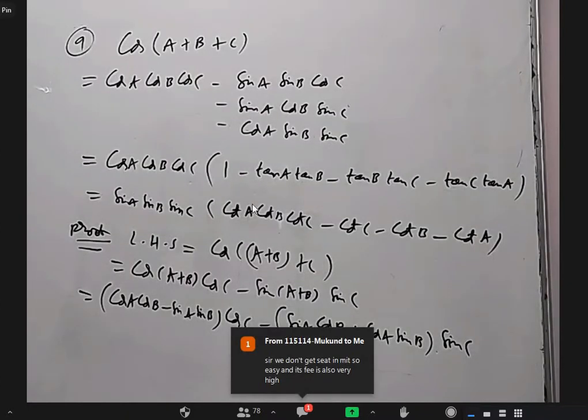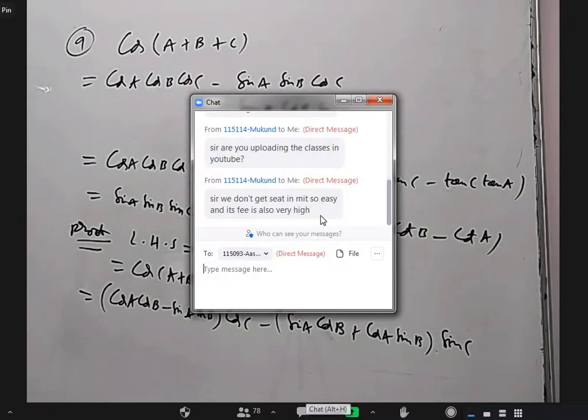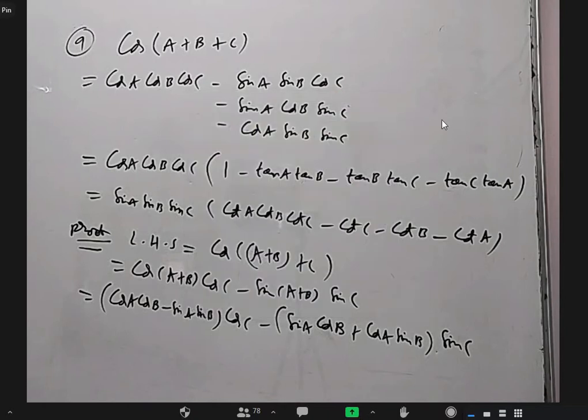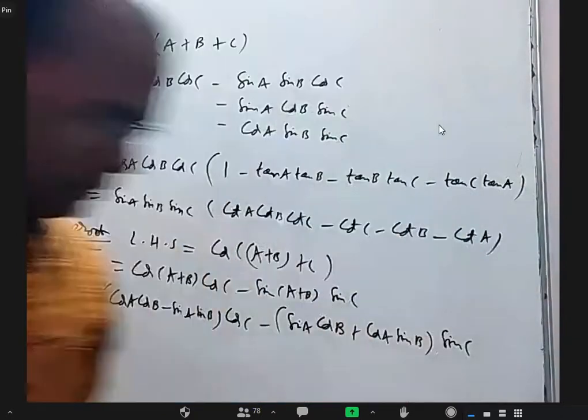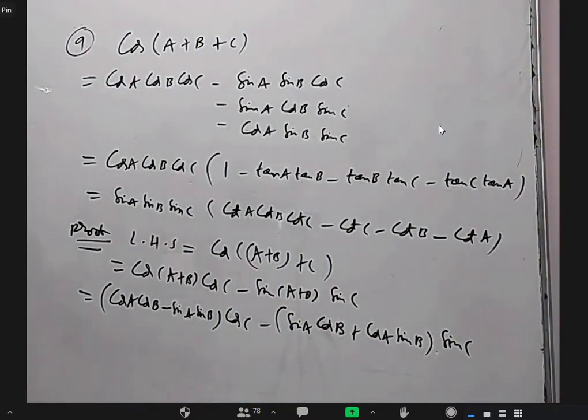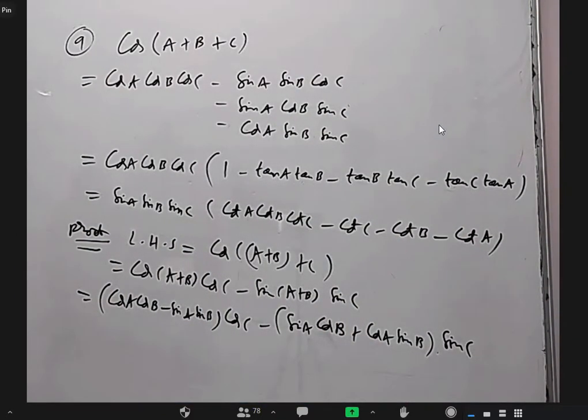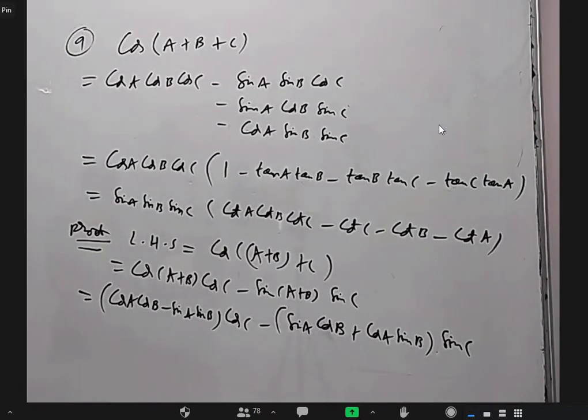Sir, SAT is easier than JEE Mains also, no, sir? Yeah, obviously. If you look at the SAT maths, you will laugh at it. In the maths exam, a calculator is also allowed in one paper. But anyway, that maths is nothing compared to JEE Mains at all. But anyway, we are not going to talk about that here.